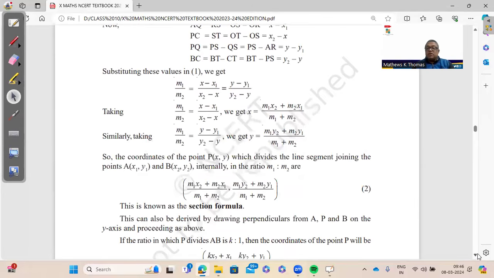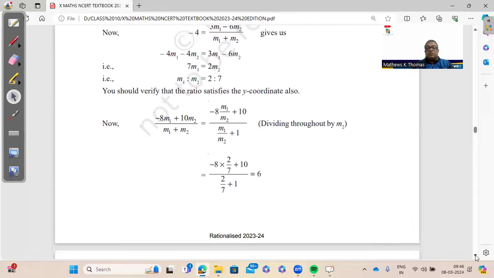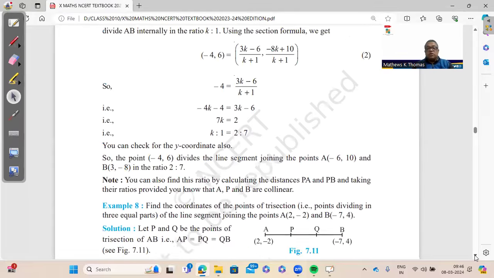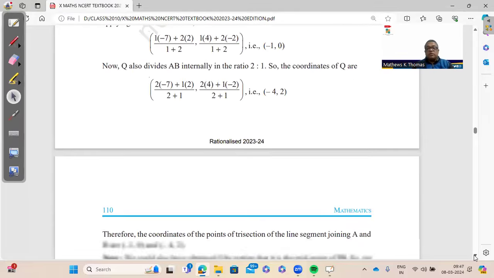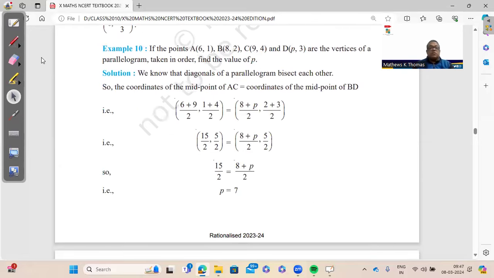In the second exercise, we have questions based on the section formula. Now, in the section formula, there is a ratio given, or we have to find out the ratio. So here, the question that is important for us, let me take out that exercise. Yeah, this is very important. Example number 10, very often asked. 3 coordinates are given. The 4th coordinate has a variable which is missing. Question is find the value of P.